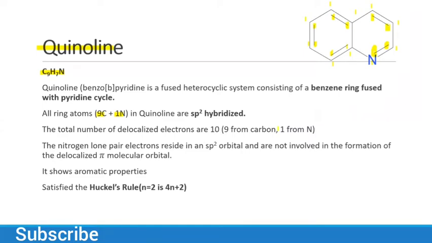It also shows aromatic properties and satisfies Huckel's rule, which is 4n plus 2, where n is equal to 2. You can calculate Huckel's rule and then you will know that it follows it, and we have an aromatic compound, which is quinoline.